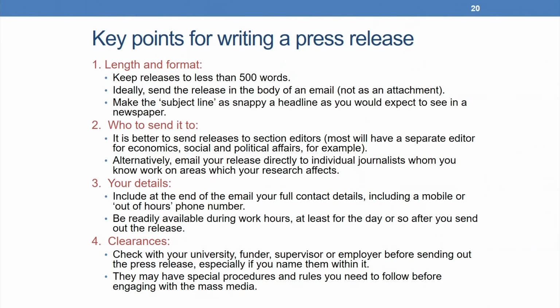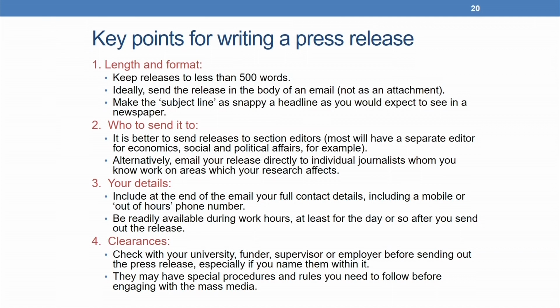Second is who to send it to. It is better to send releases to section editors. Most will have a separate editor for economics, social and political affairs, for example. Alternatively, you can email your release directly to individual journalists whom you know work on areas which your research affects. You also need to give your details. Include at the end of the email your full contact details including a mobile or out of hours phone number. Be readily available during work hours, at least for the day or so after you have sent out the release.